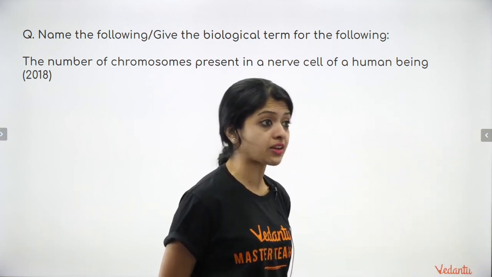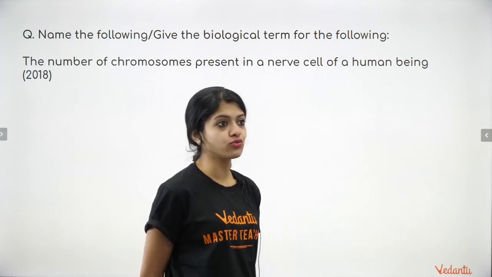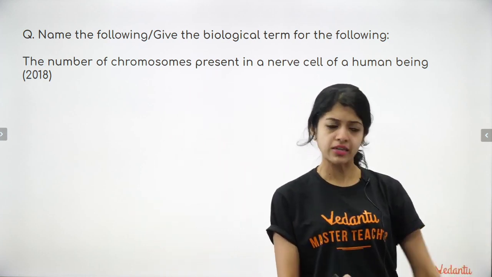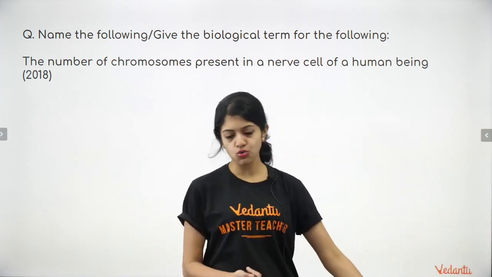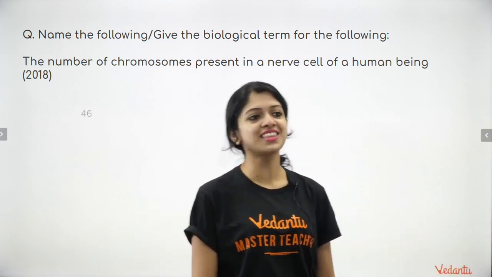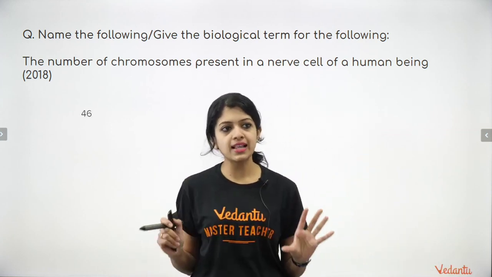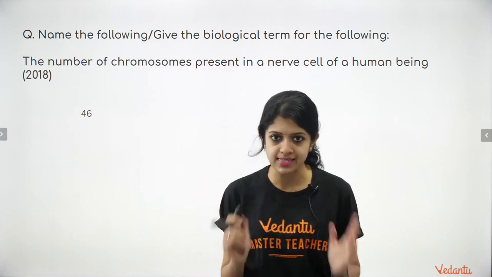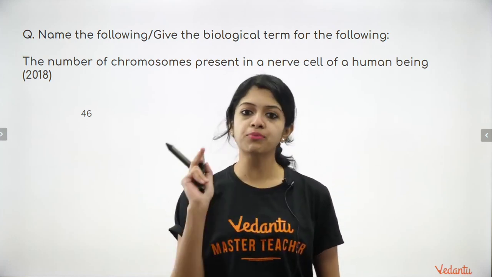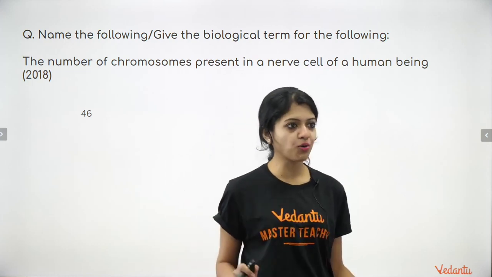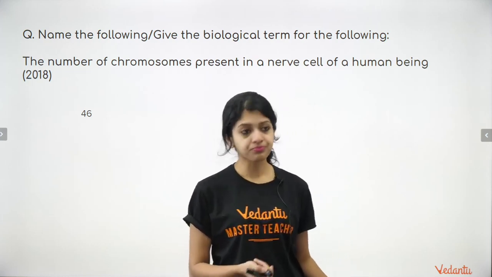Anushka says 23, Narendra says 46, Nikita says 46, somebody says 0, seriously? Your nerve cells don't have any chromosomes? The answer is 46. So the word nerve cell is just there to confuse you. Any cell of your body, apart from your sperms and eggs, would carry 46 chromosomes. Children, keep that in mind.